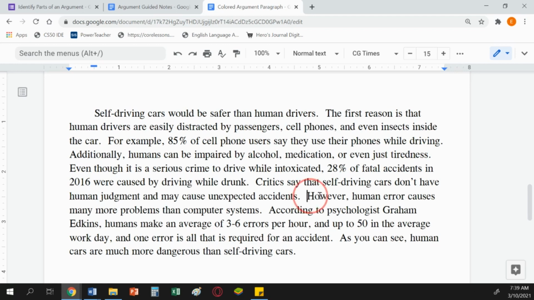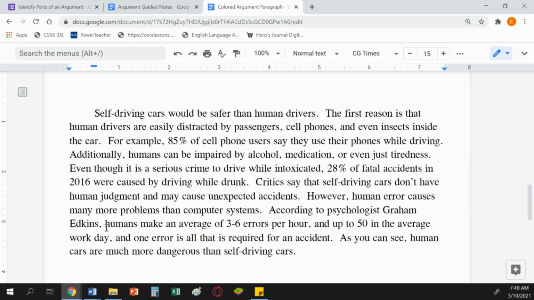So we follow immediately with however. This is going to be one of those transitions that points out we're about to disagree with the thing we just said. So human error causes many more problems than computer systems. Remember what we call it when we're about to show why that last thing isn't right? That's a rebuttal, when you push back against the last thing. And they're saying human error causes more problems than computer systems, which shows that self-driving cars not having human judgment maybe doesn't matter.